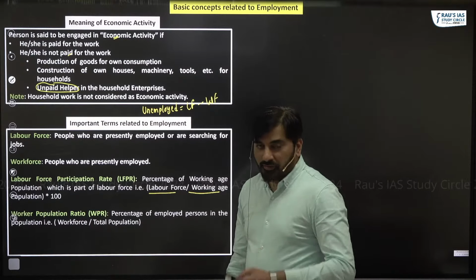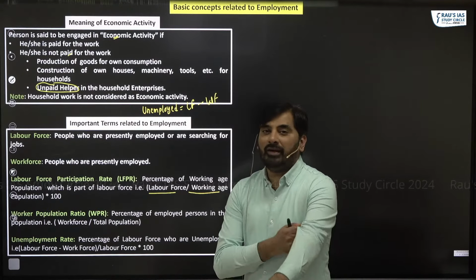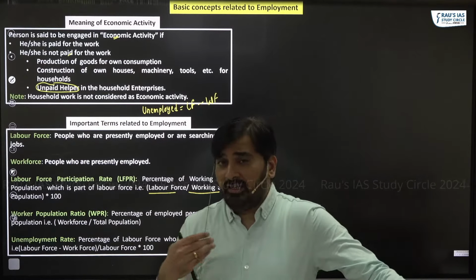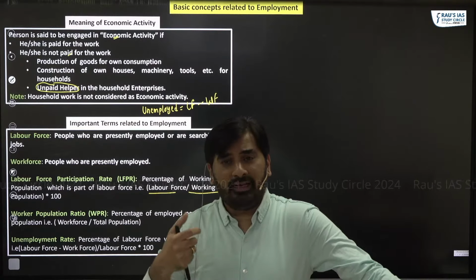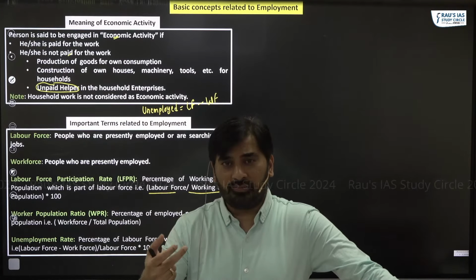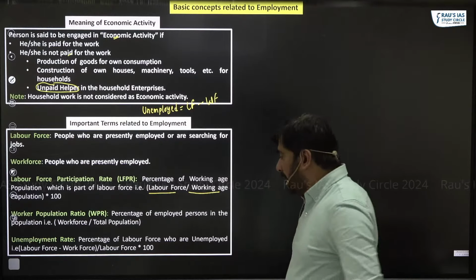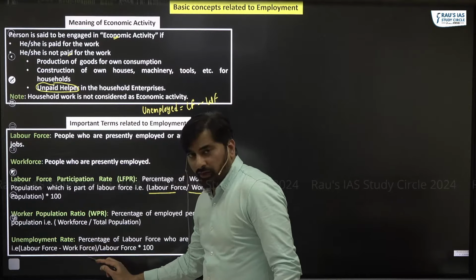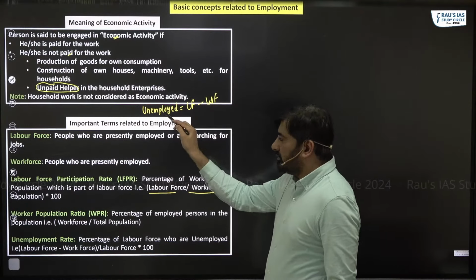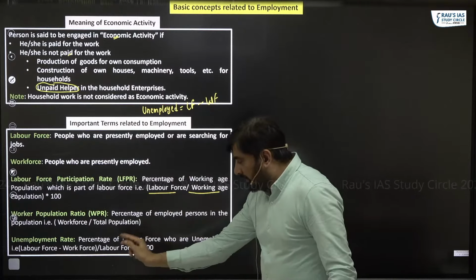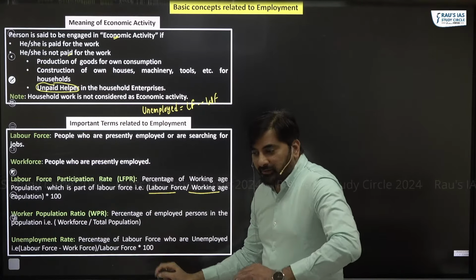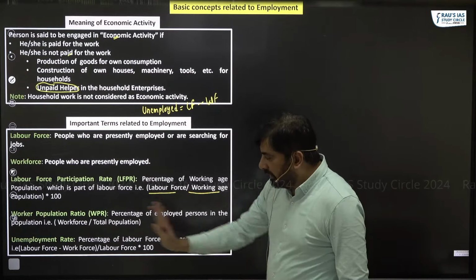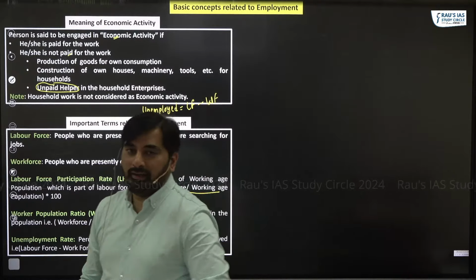And the last and most important term is unemployment rate. The unemployment rate is actually defined as percentage of labor force who fail to get jobs. So in a way, the unemployment rate in a particular country can be calculated as labor force minus workforce, which is the number of unemployed people, divided by labor force, which means we are trying to find out what percentage of labor force is unable to get jobs. That is how you calculate unemployment rate in a country.